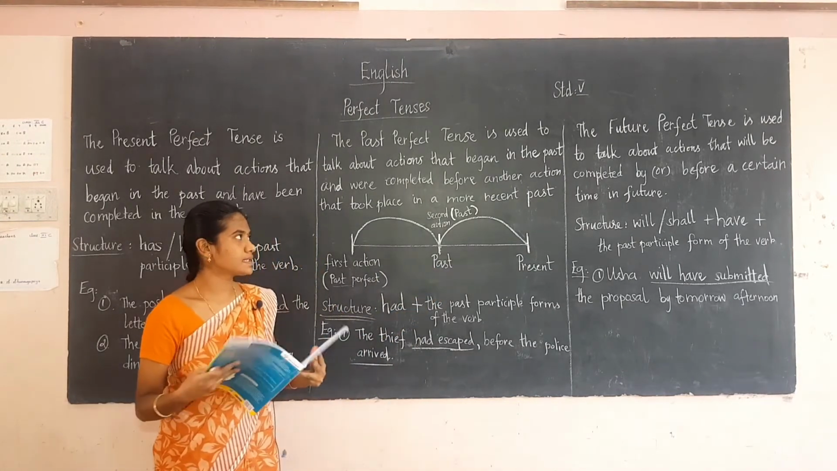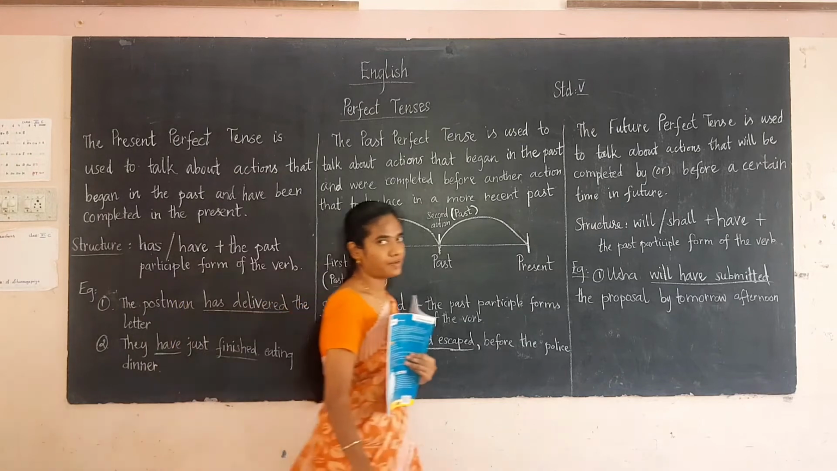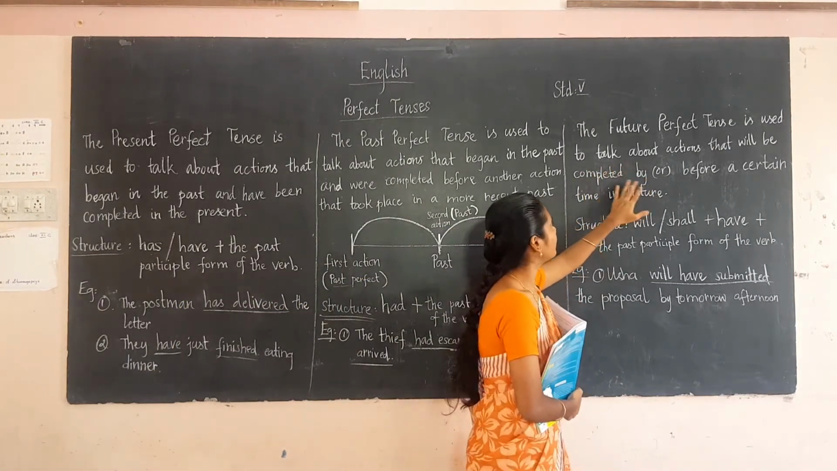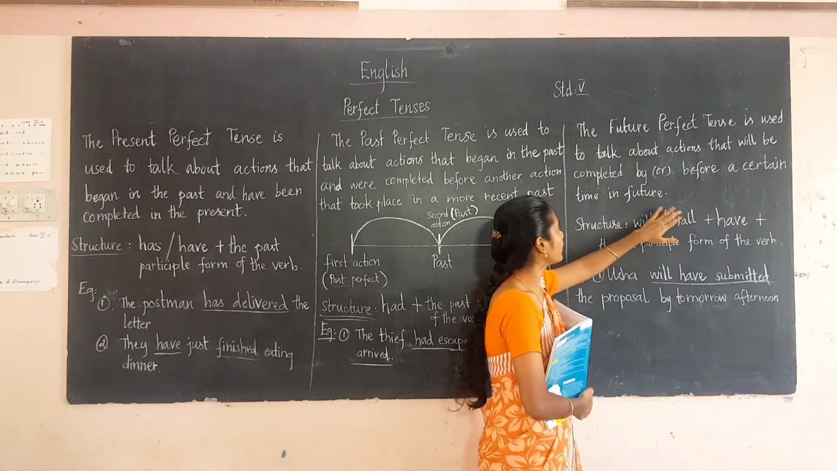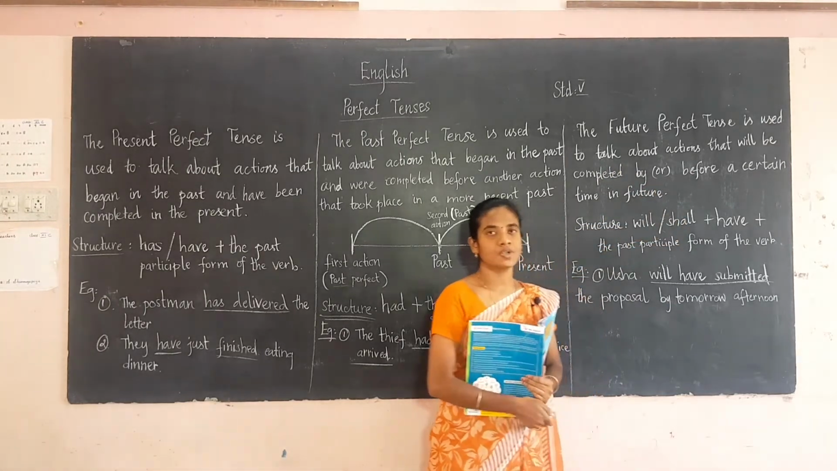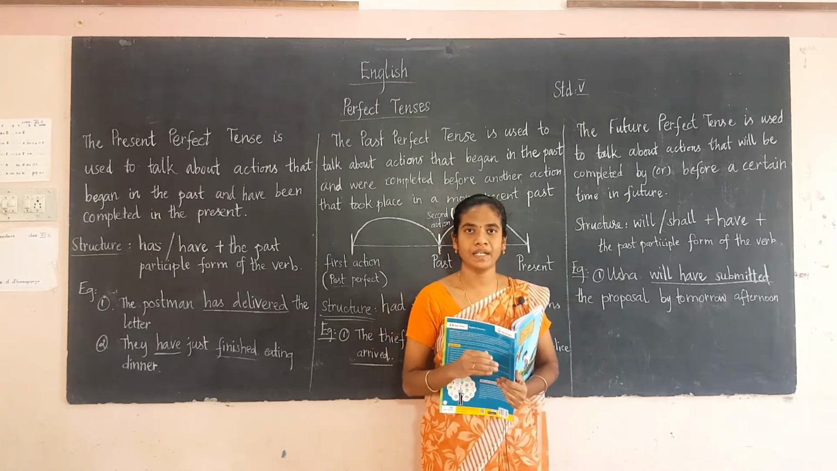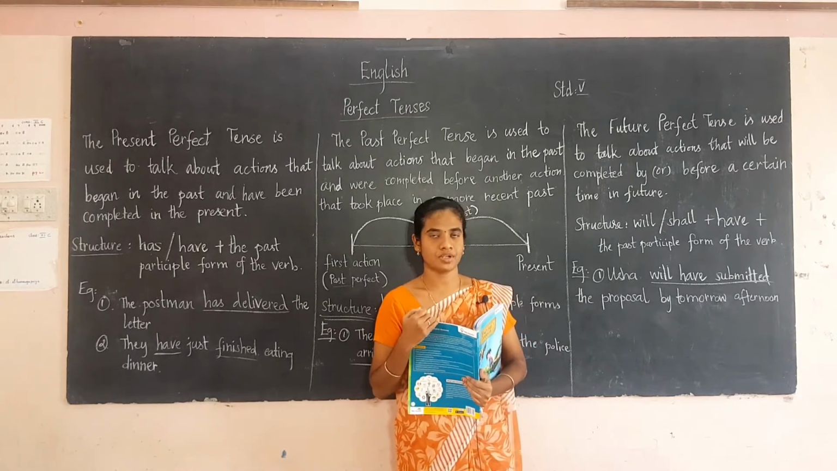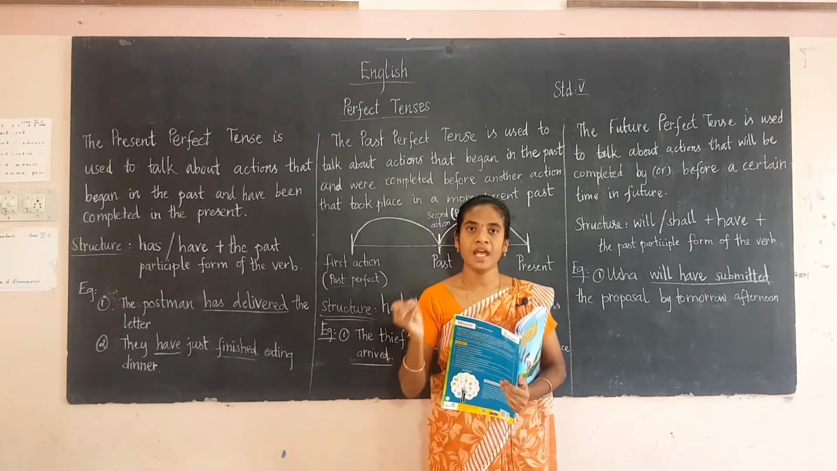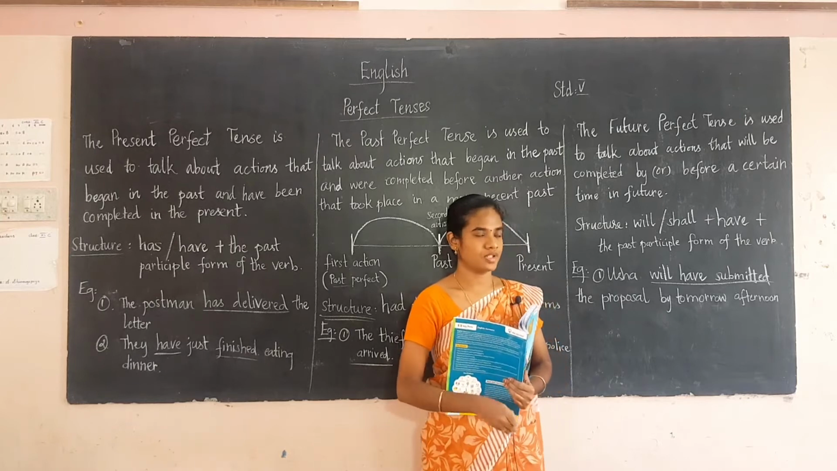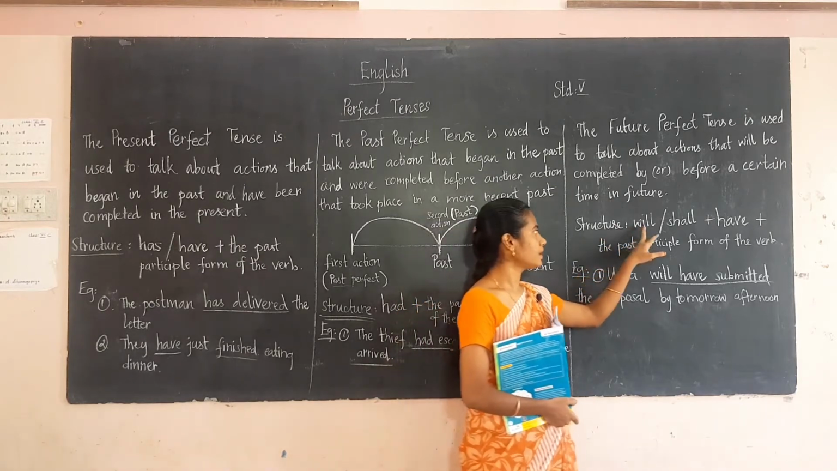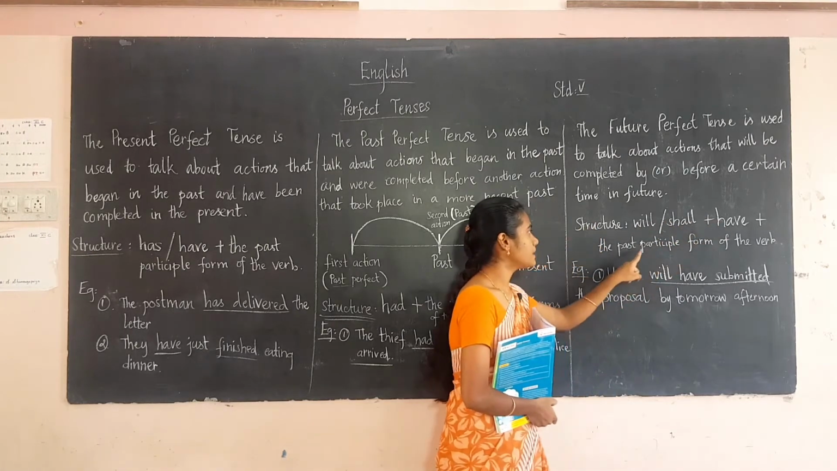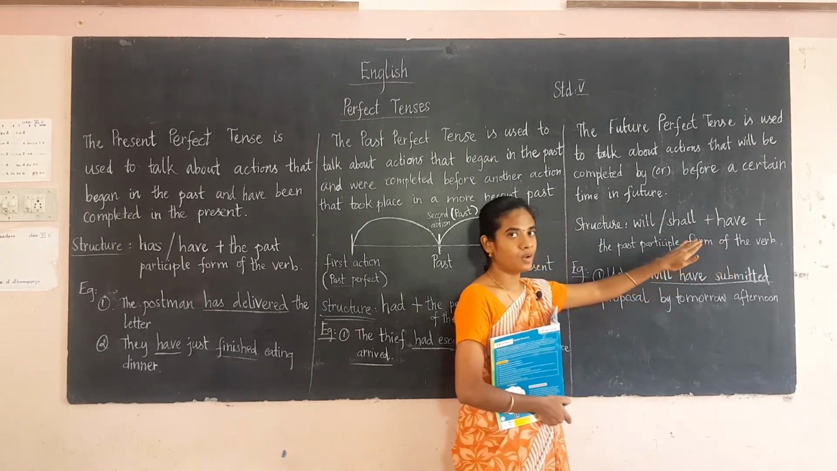Okay. The next tense is the future perfect tense. The future perfect tense is used to talk about actions that will be completed by or before a certain time in the future. So these are the actions that will be completed in the future before a given time. That is known as the future perfect tense. The structure is will or shall, you can use either, plus have plus the past participle form of the verb, that is V3.